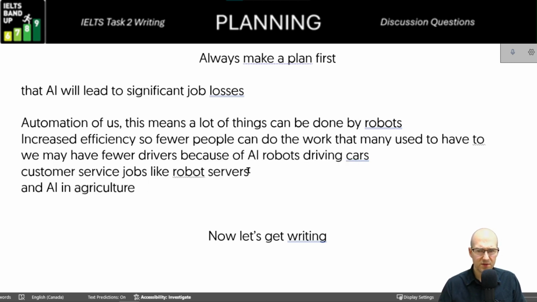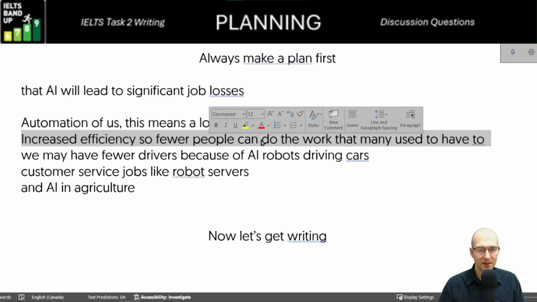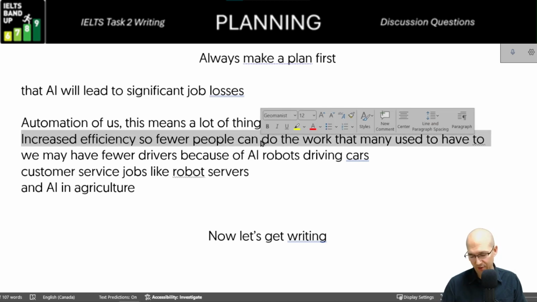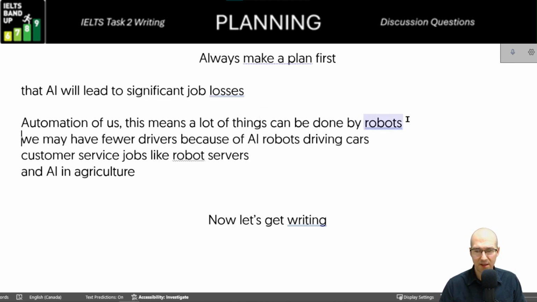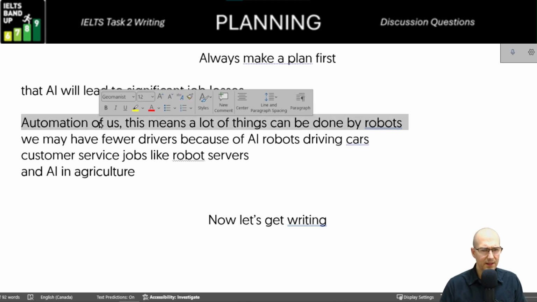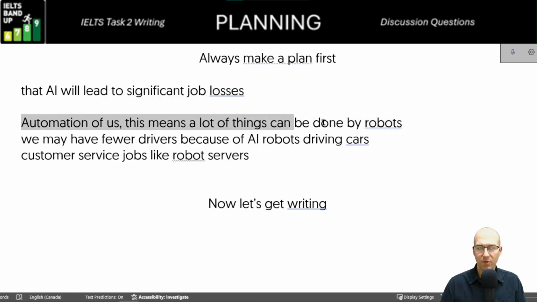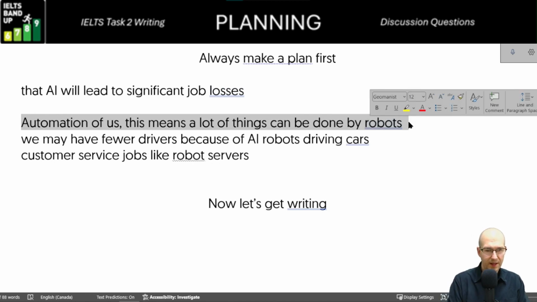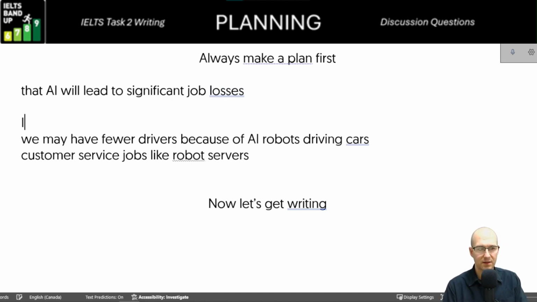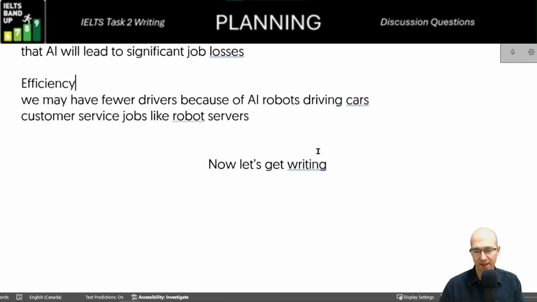Robot servers. I'm going to make this a little bit easier for me and for you. Okay, we'll take out the agriculture. Yeah, we'll focus on this. We'll go with, let's say, maybe efficiency. Okay, so like for writing or something like that.